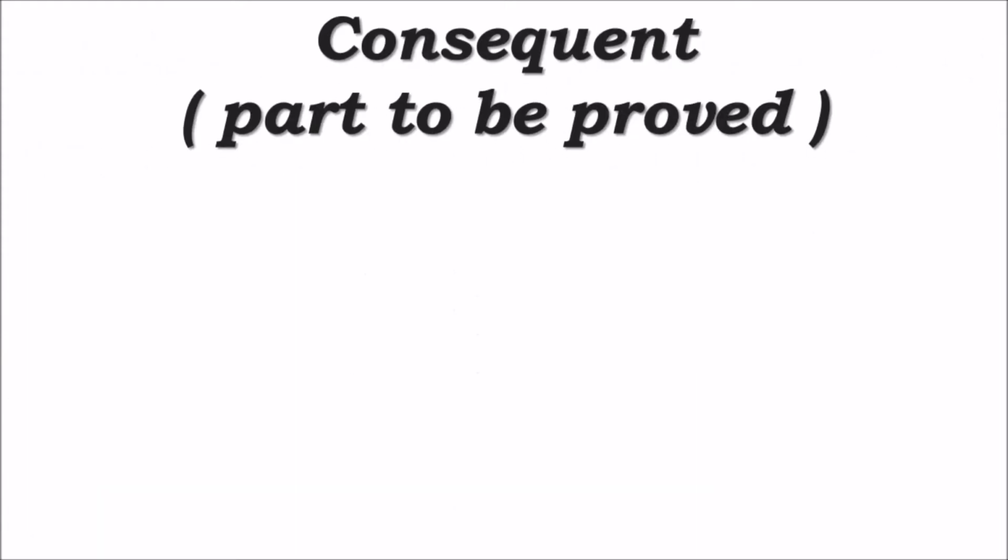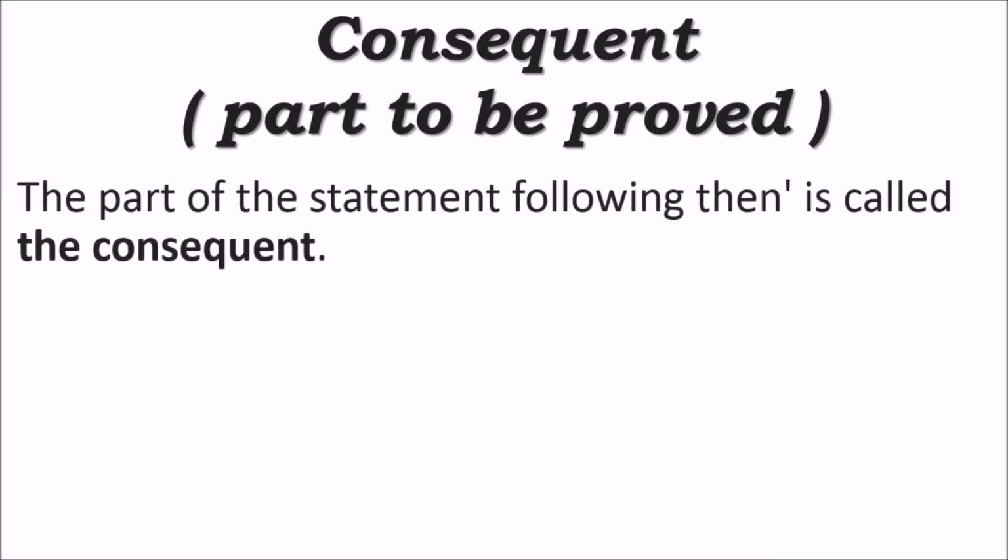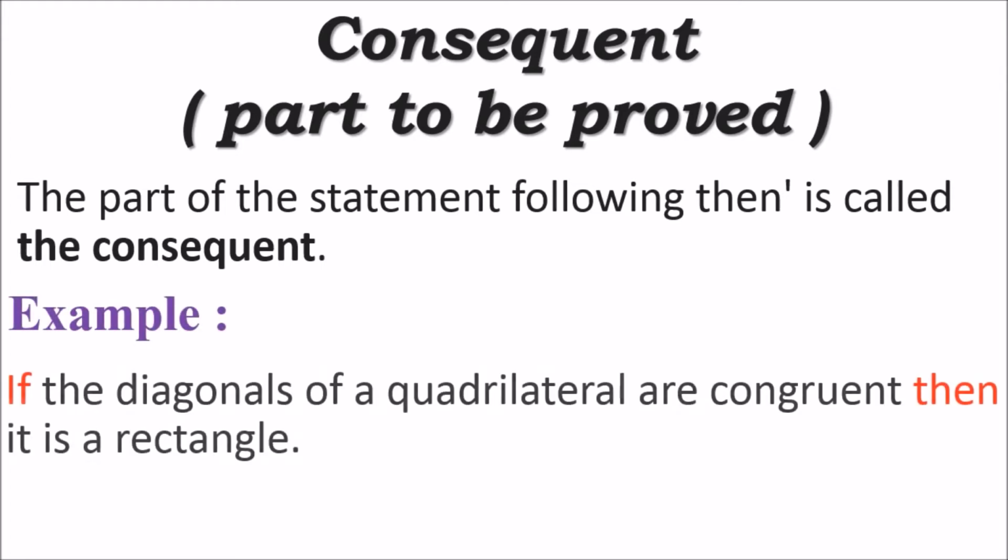What is the consequent? The part of the statement following then is called the consequent. Let's see an example. If the diagonals of a quadrilateral are congruent, then it is a rectangle. Look at the underlined part of this statement. This underlined part follows the word then.